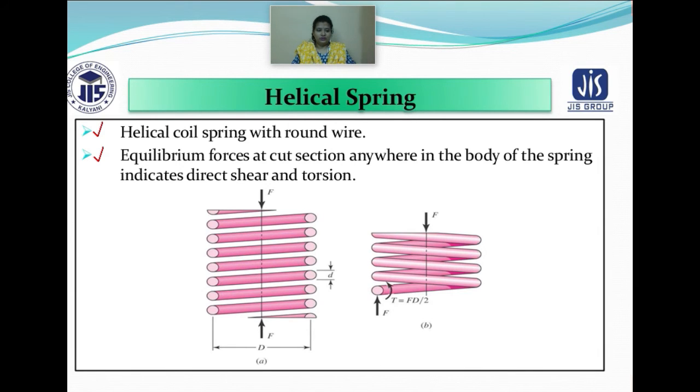Just have a look at this particular helical spring, where you can see that force has been exerted here, and compression is occurring. This is the diameter of the wire, small d, and this is the capital D, the mean coil diameter. This is the distance from one wire to another, the total deflection. And there is twisting, or torsion, occurring, which is none other than Fd by 2.